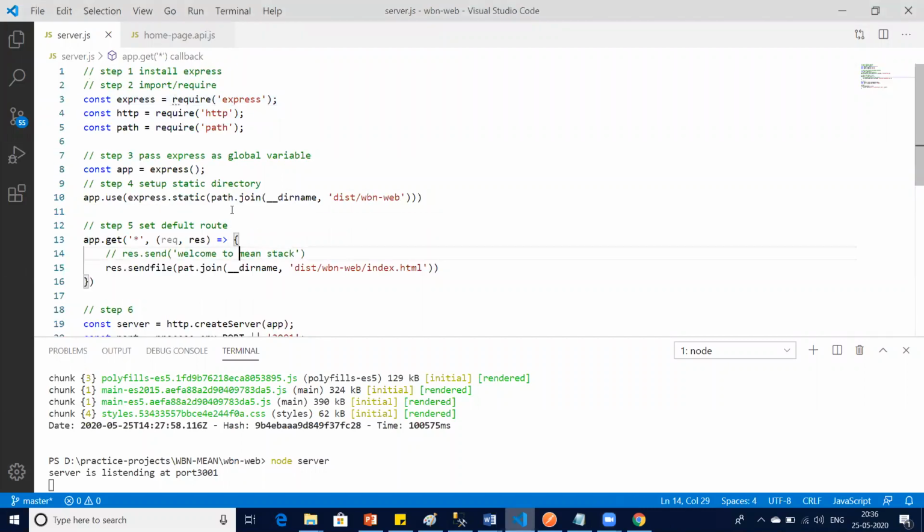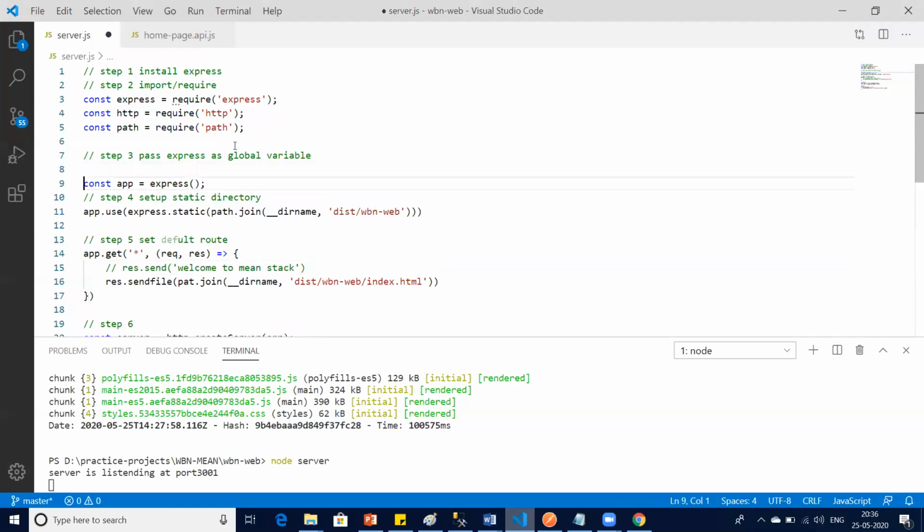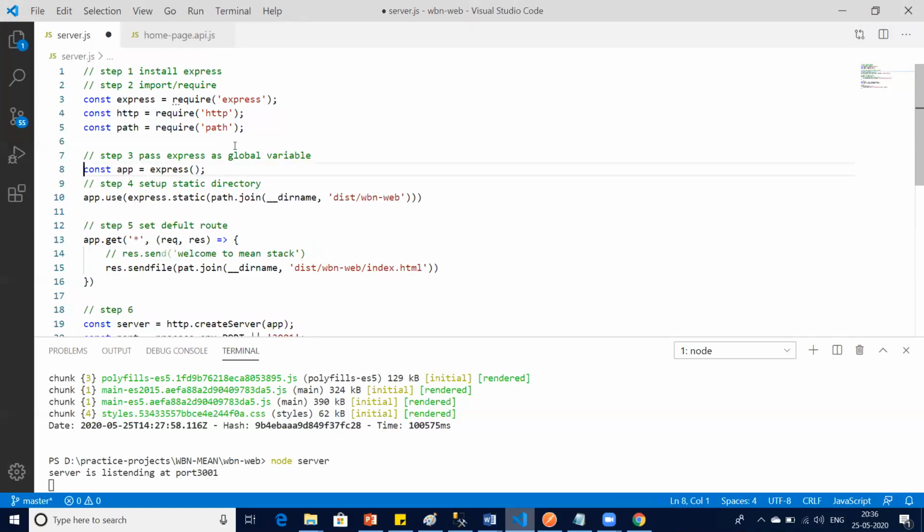So now I need to include my API over here. Do you agree? Because whatever number of APIs I create, ultimately they have to get hooked in this server.js file. So let's see how we can do that. Very simple, neat and clean code. So what I do is at step 3 itself, or we can do it before that as well. Yes, we can put it anywhere.